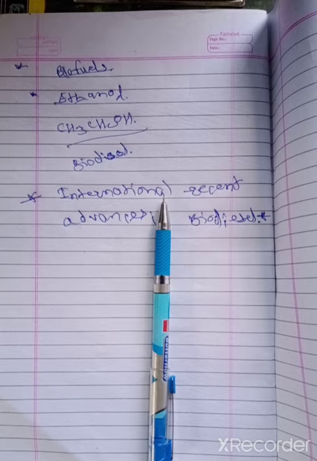Then we have discussed the energy conservation opportunities in boiler. In boiler, that is the stack temperature.